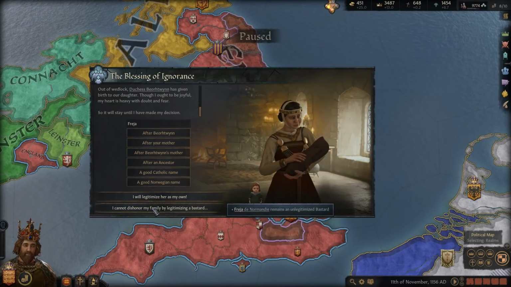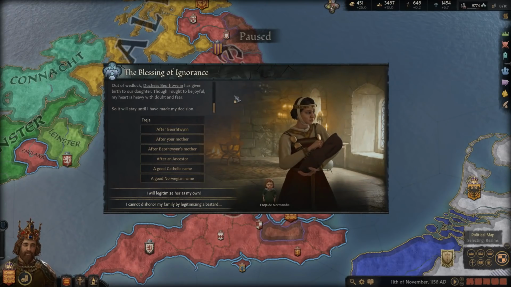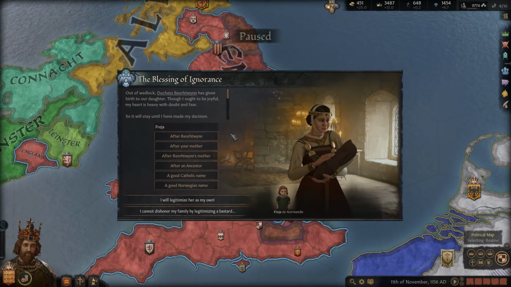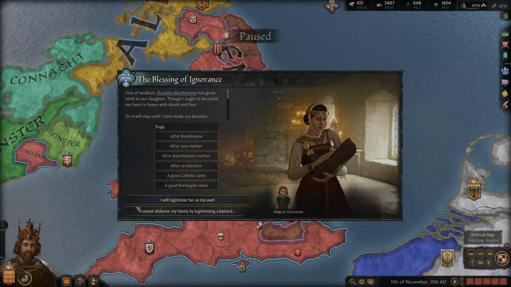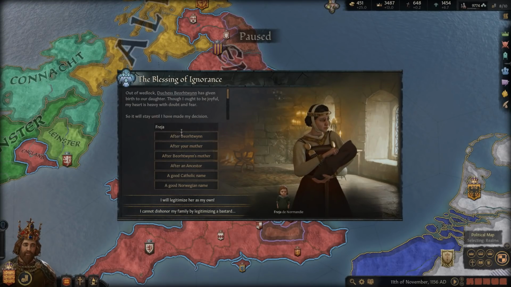So we can legitimize her, or I cannot dishonor my family by legitimizing a bastard. We can always legitimize her later in the future. I don't think we'd legitimize her anyways. Plus we have another kid coming with our actual wife. So we won't be doing that. We're gonna say I cannot dishonor my family by legitimizing a daughter.